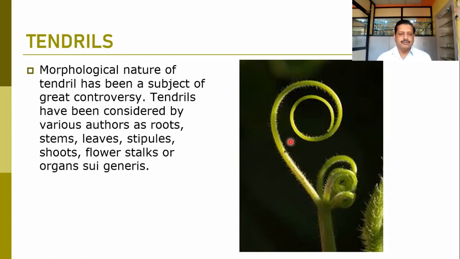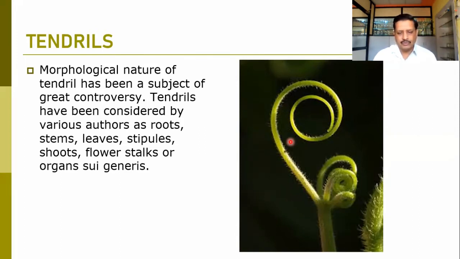The morphology of this particular tendril has controversial statements regarding it. Tendrils have been considered by various authors as roots sometimes. They may be stems, they may be leaves, they may be stipules, because we find these modifications have taken place at various levels, and because of that the origin of these tendrils is not clear, but ultimately they are meant for support to the plant.